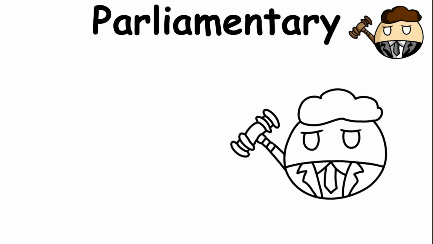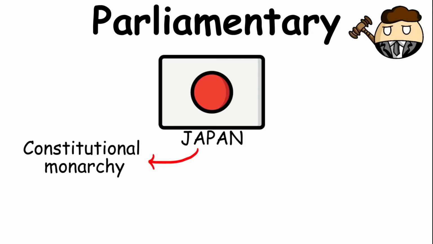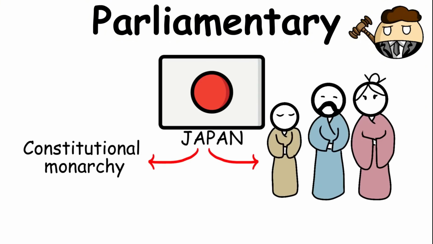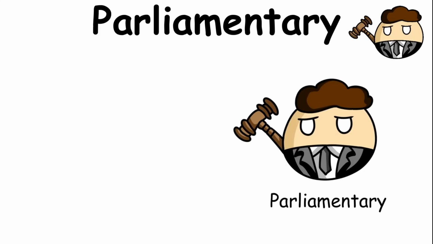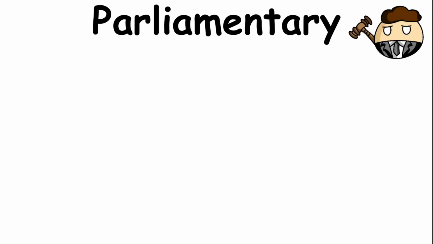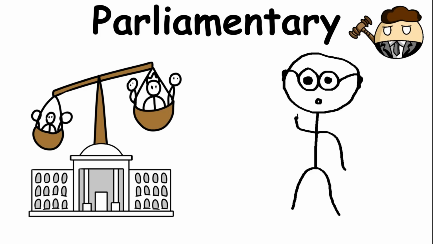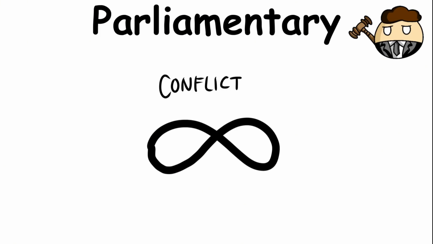Parliamentary government can also exist alongside other systems, including monarchy. Japan, for example, is a constitutional monarchy in which the royal family has a symbolic role, while the actual government operates through a parliamentary system led by a prime minister. One possible weakness of parliamentary government is political instability, because opposition parties can constantly challenge the ruling party, which can lead to repeated political disputes and changes in government.